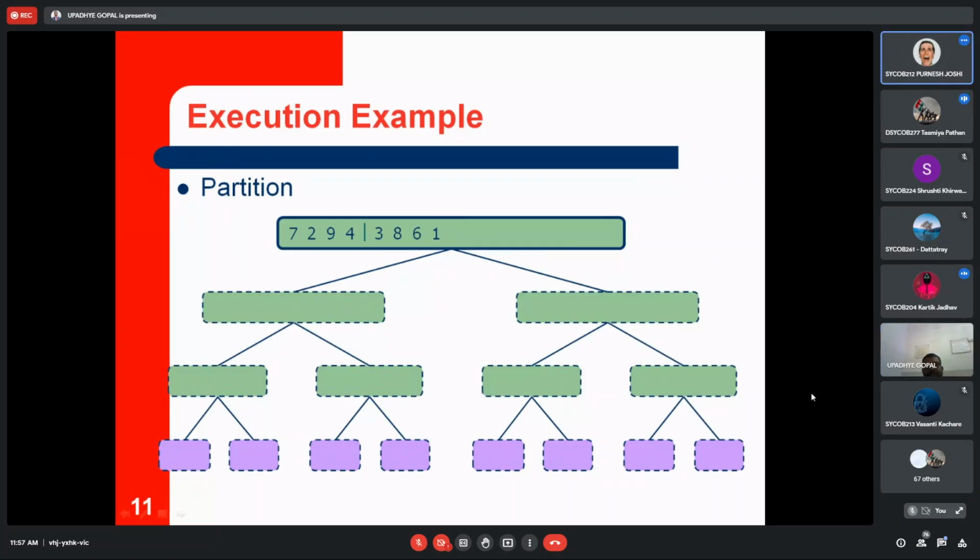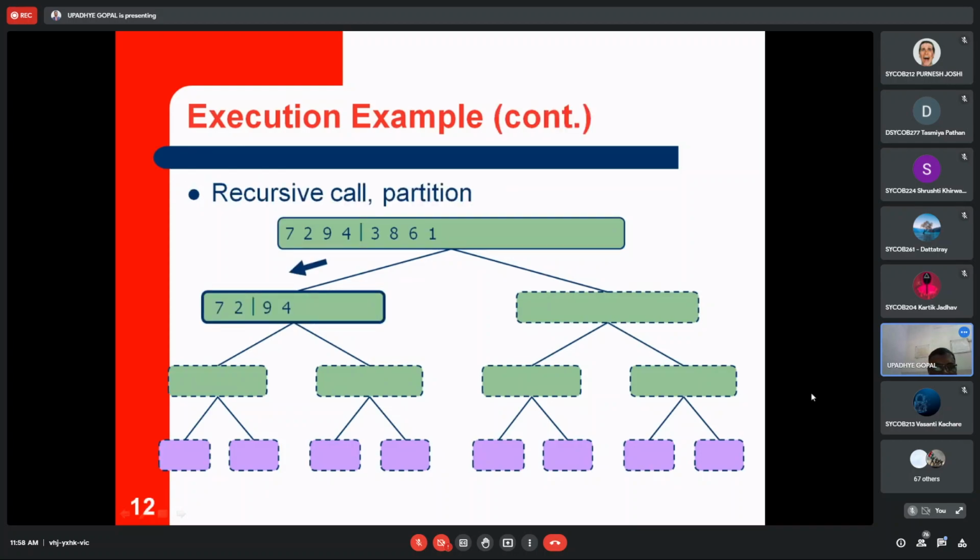Yes, sir. So we have given 8 elements in this case, and we have to apply merge sort on this. For that, the first step is to divide the given list into two parts. Here equal distribution is there. 4 elements will be considered at the first level. The division will be 4 elements each in the left subtree and the right subtree. So the first 4 elements will be going to the left. We'll first complete the left part, then we'll go for the right part.